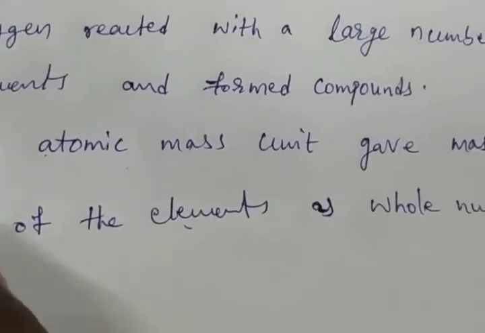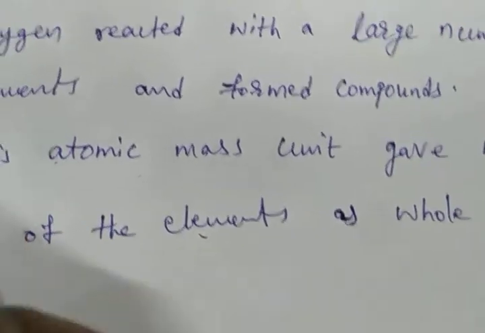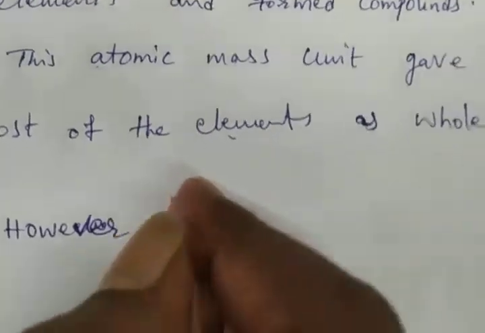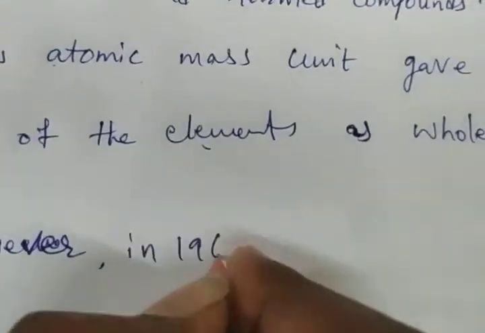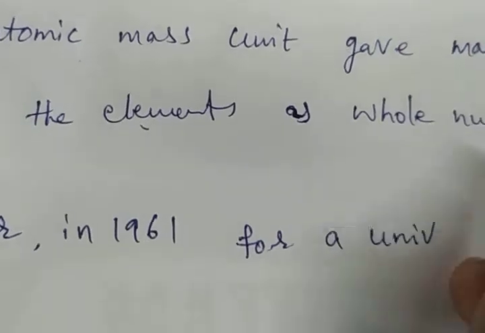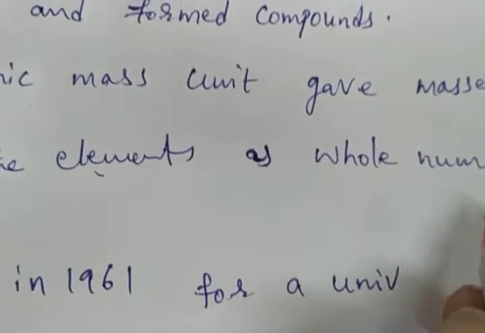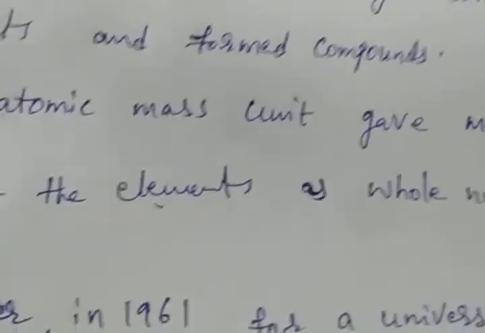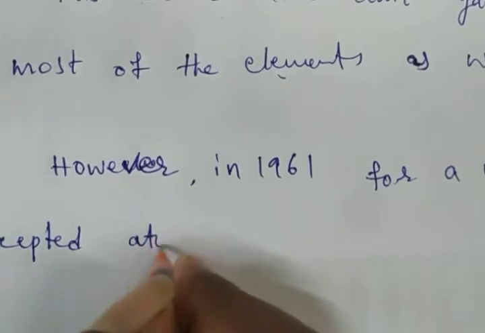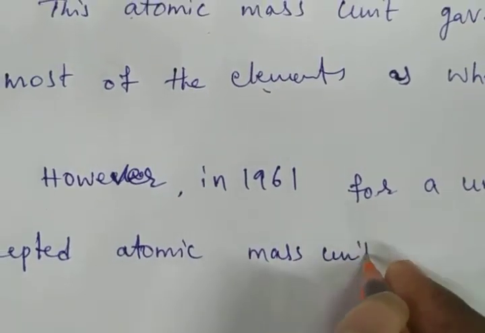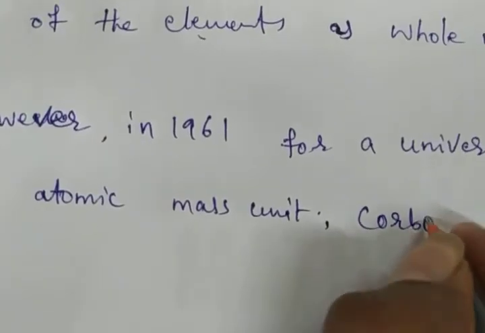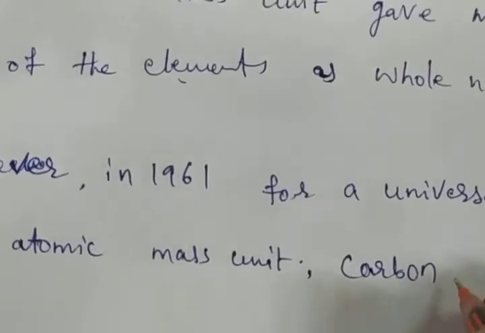After that, however, in 1961, for a universally accepted atomic mass unit, they chose the carbon-12 isotope.